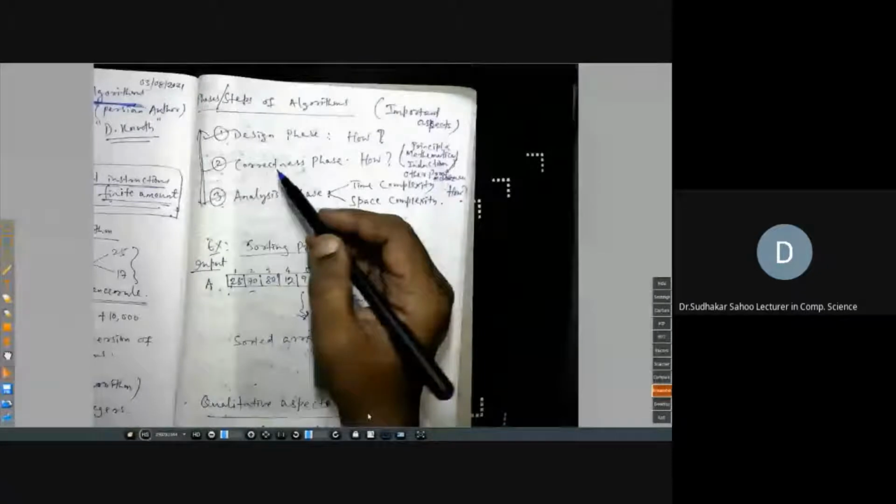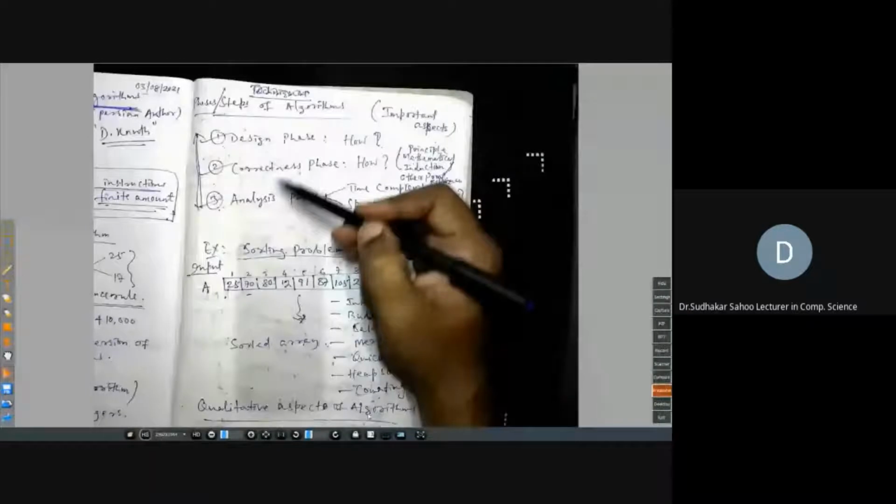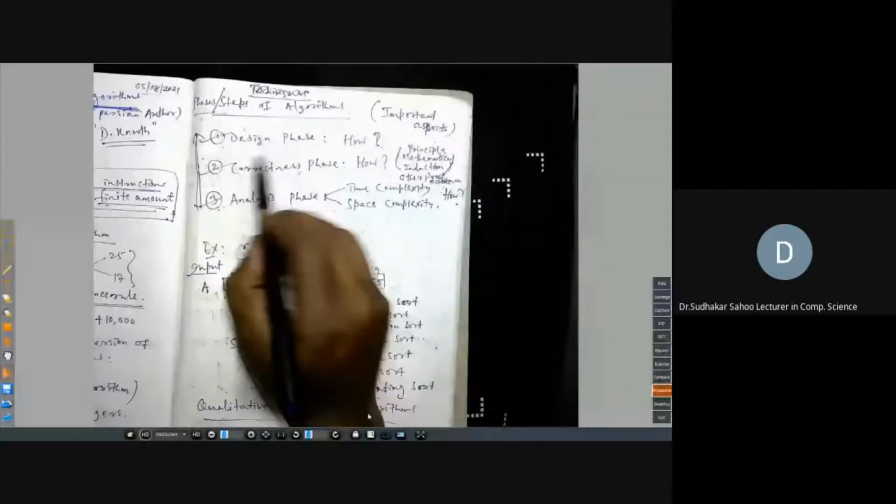Then the design techniques, or phases of an algorithm, or steps to develop one algorithm. Broadly you divide it into 3 phases: one is the design phase, second is the correctness phase, third is the analysis phase.